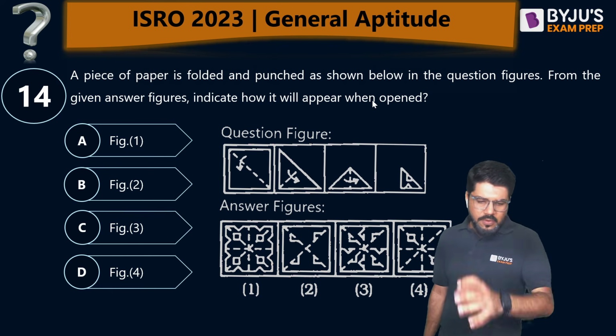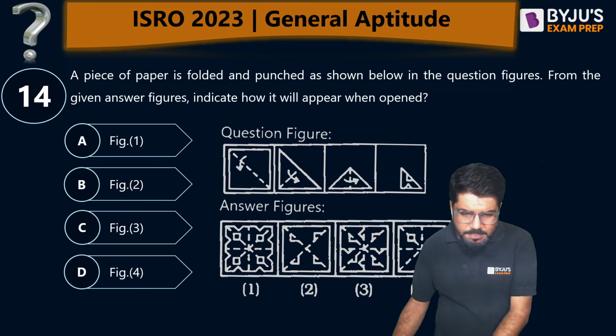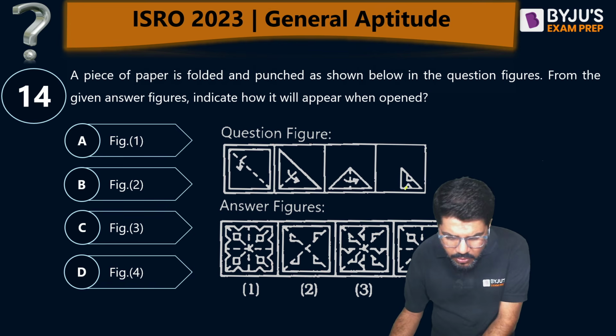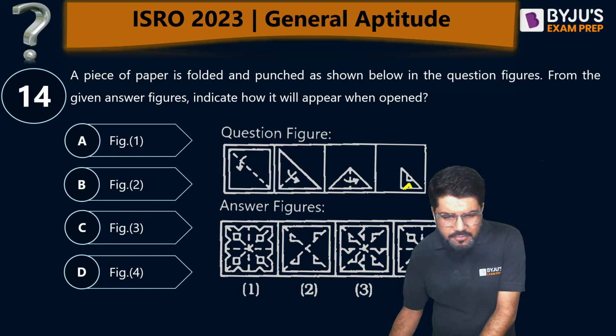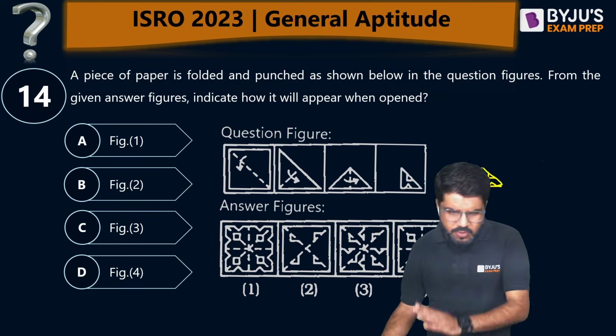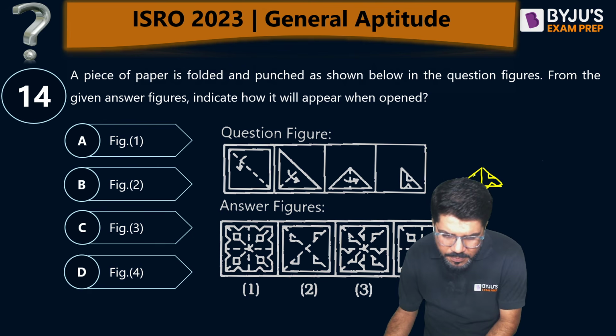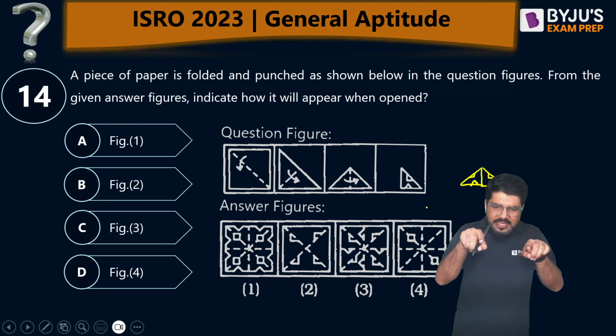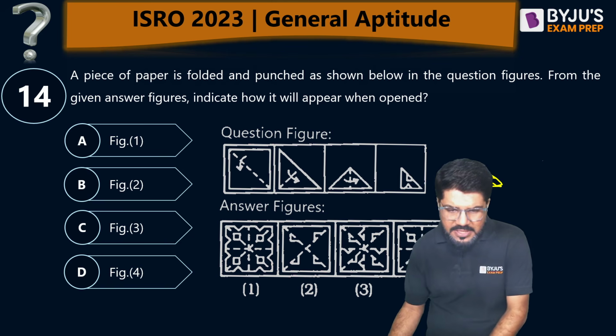So if you unfold it, see guys, this is how the punches are made. Look at this bottom section. This is the folded piece of paper. One punch is here and one punch is here. Now when you open it on the left, one by one, there will be one more punch here and one more punch here. So the punches will be seen very clearly at the bottom.